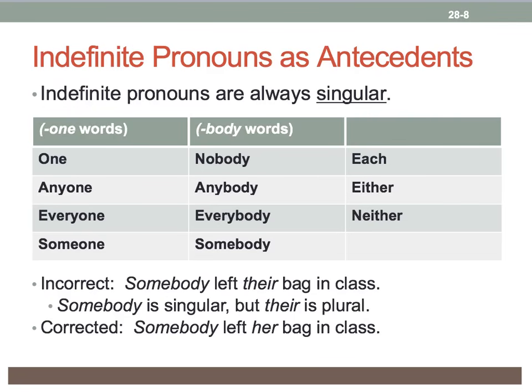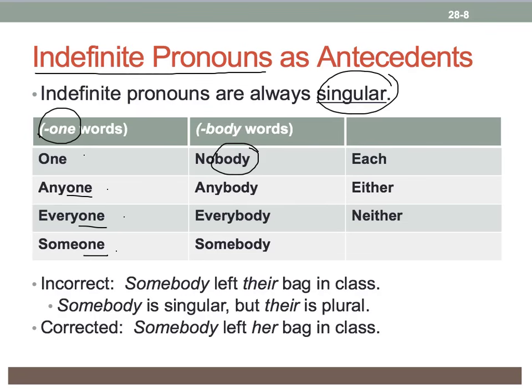All right, now let's talk about a special group of words that can be a little tricky as antecedents. They're called indefinite pronouns. Now, indefinite pronouns are always singular. Indefinite pronouns include all the one words like one, anyone, everyone, someone. Notice they all end with one. Or body words. Nobody, anybody, everybody, somebody. Notice these endings, one and body, are singular. Plus we have each, either, and neither.